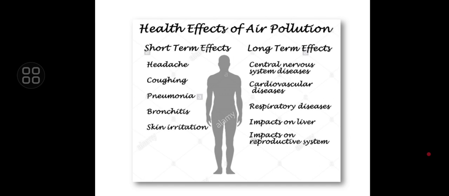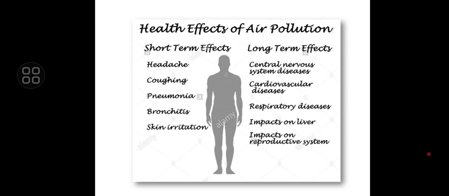Normally air pollution affects human health in two ways: short term effects and long term effects. The short term effects are due to unpleasant air, such as headache, coughing, pneumonia, and skin irritations.